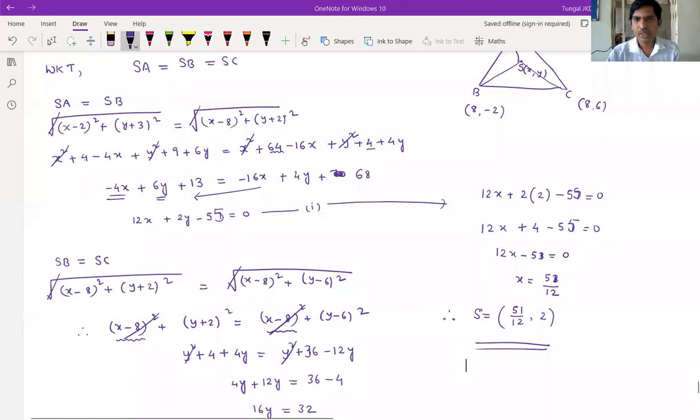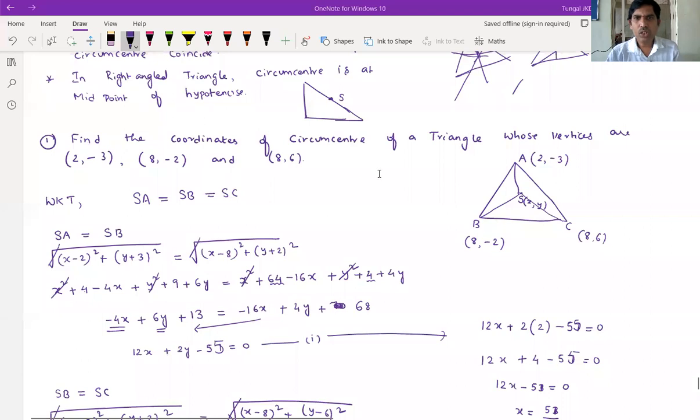Okay? Right. So now, find the coordinates of the circumcenter of the triangle whose vertices are given. When the vertices are given, the circumcenter is equidistant from the vertices, meaning SA is equals to SB is equals to SC. First I equated SA is equals to SB, and we got one equation.